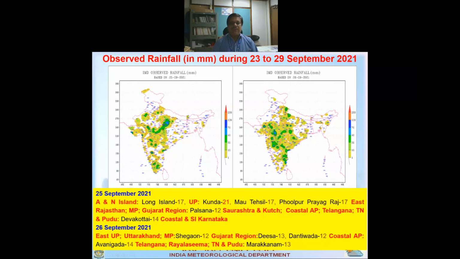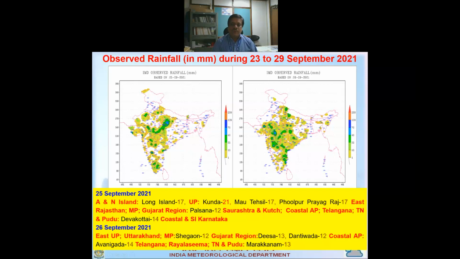Next, on 25th and 26th, we can see that the 25th rainfall zone reduced a little, but we still got good rainfall over UP, East Rajasthan, Madhya Pradesh, and also some places in Gujarat, then Saurashtra Kutch, then coastal AP and Telangana also got good rain, Tamil Nadu and Puducherry also had isolated rain, and coastal and south interior Karnataka also got rain on 25th and 26th.